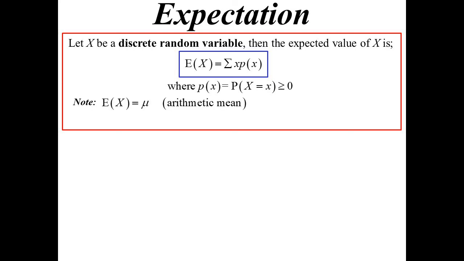Another note to make there, I said you know about it already, it's actually average. Right? Expected value of x turns out to be the average of a set of data. Or more correctly to call it the arithmetic mean. And that's why sometimes we use the word mean instead of average. Expected value of x is a measure of central tendency. You might remember that term from your junior stats. Central tendency is talking about where is the middle of the data. And the average is one of the ways we do that.